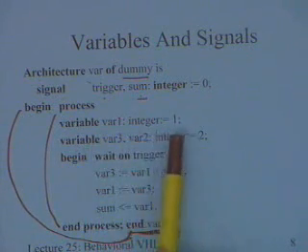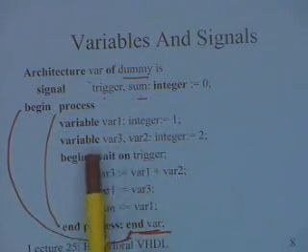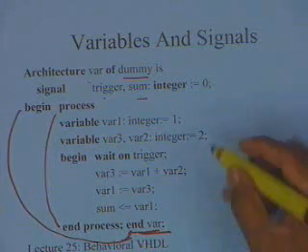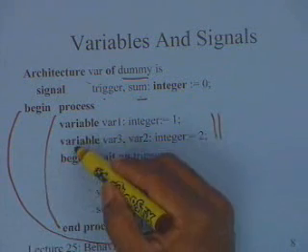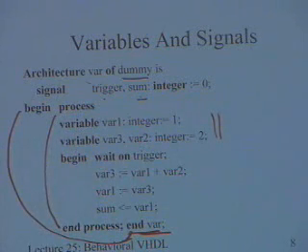Variable var1 integer. So I have now defined some integers, some variables. These variables are to be defined within the body of a process. And please remember, variables cannot communicate, variables are not visible outside the process. All variables are local to a process.